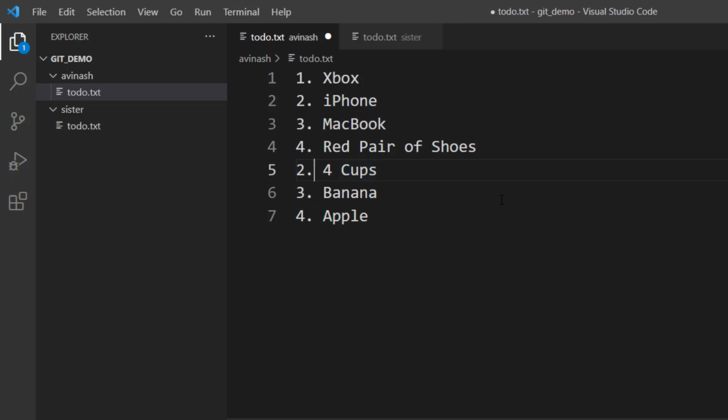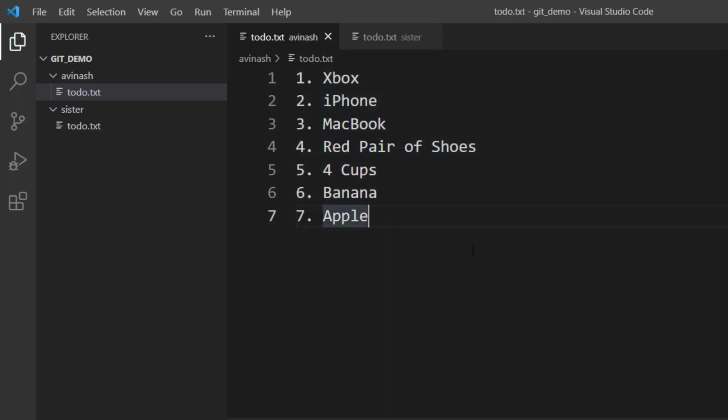And she has 4 cups. So I'll say, fine, you will get your 4 cups, you will have your banana, and you will have your apple. Now again, what happens? I decided today I'm not going to go out for shopping. So I just completed this list. Now what she said the next morning is, okay, Avinash, you were not able to go out for shopping, so why don't I go now and buy the items?